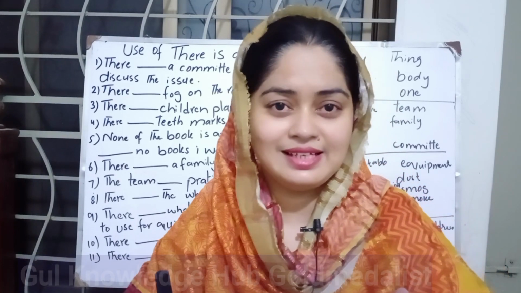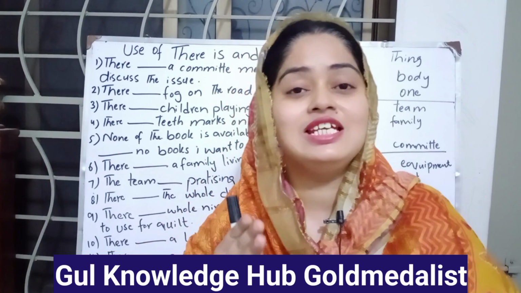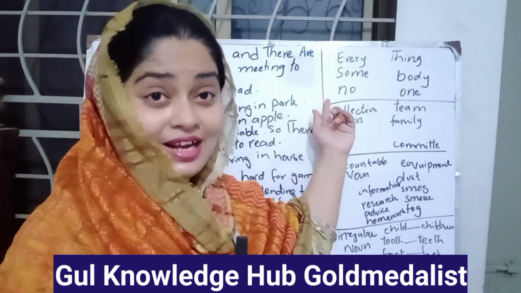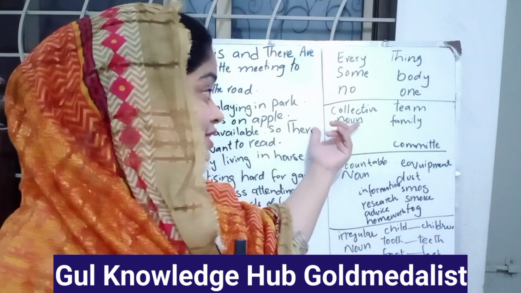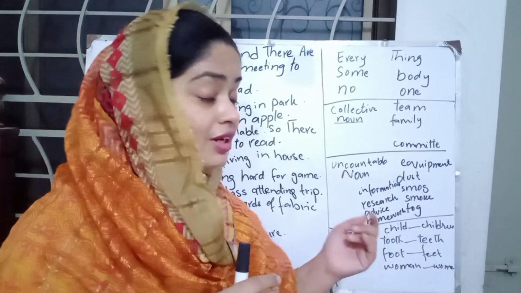The use of there is and there are. As we all know, there is used with singular subjects like he, she, it, and there are used with plural subjects. But here it is not the end of the game, because it's the most complex issue and we have to solve it with indefinite pronouns, collective nouns, uncountable nouns, irregular nouns.